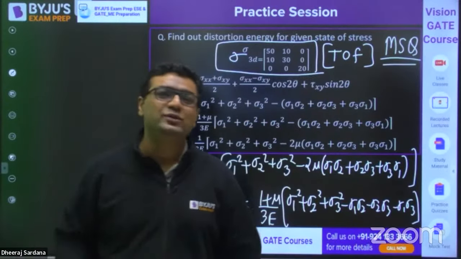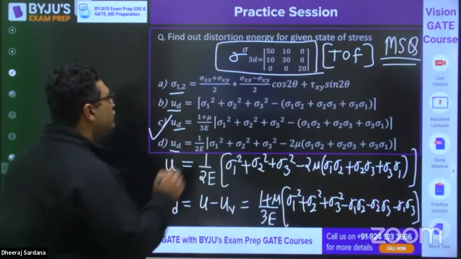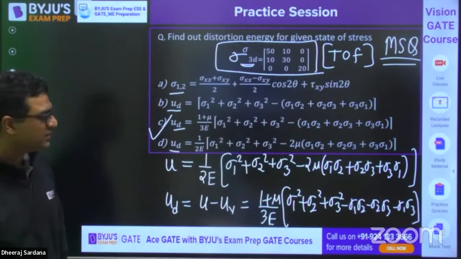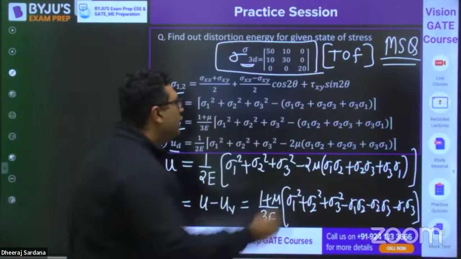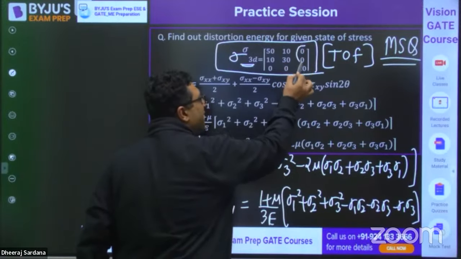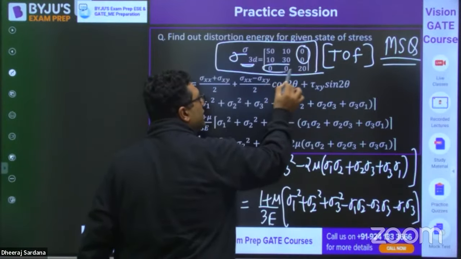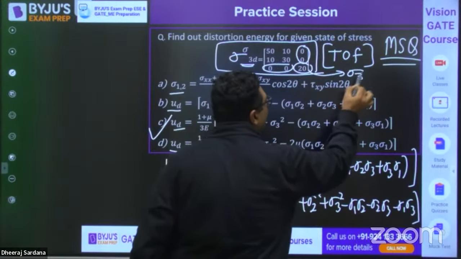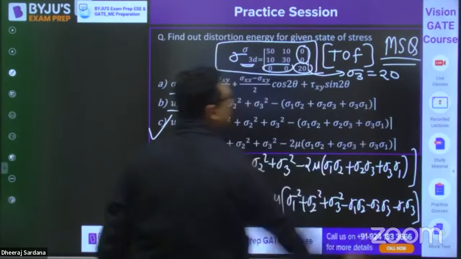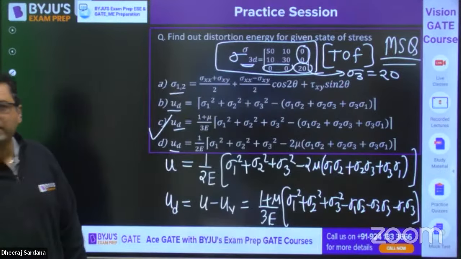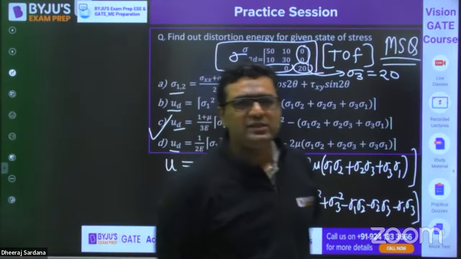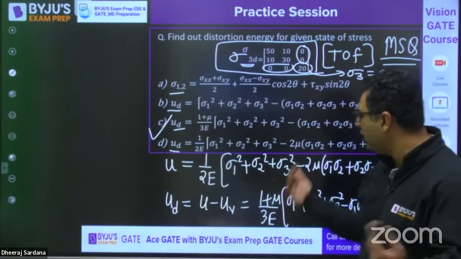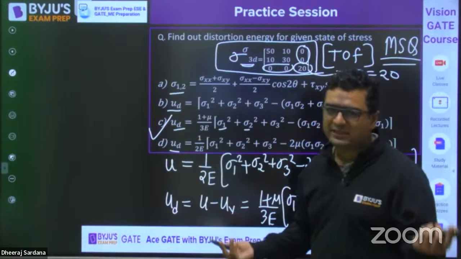You need to see one thing here: if you see this stress distribution, this is the 3D state of stress. For 3D state of stress, you can see in this Z direction, there is no shear. So can I say this 20 is the direct value of sigma 3? Yes. And if sigma 3 is directly 20, from where will you get sigma 1 and sigma 2?